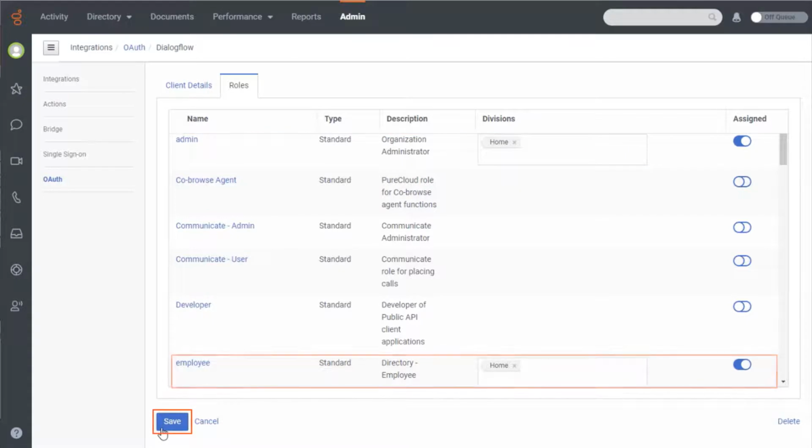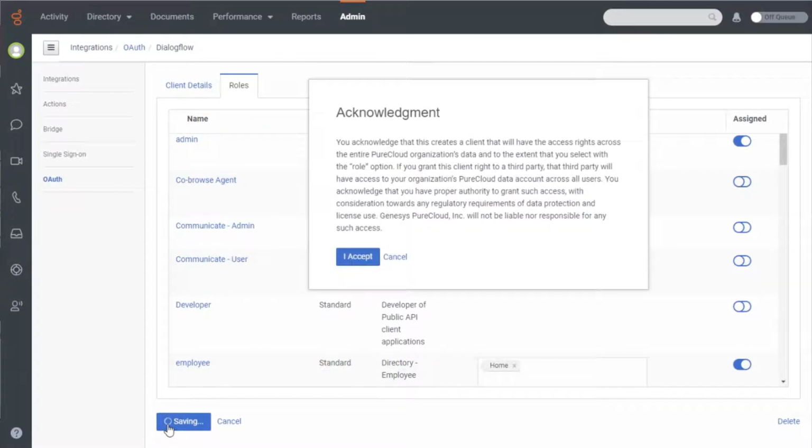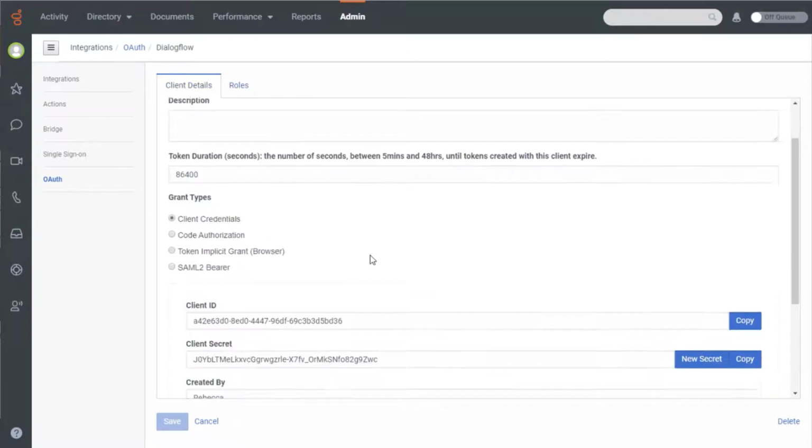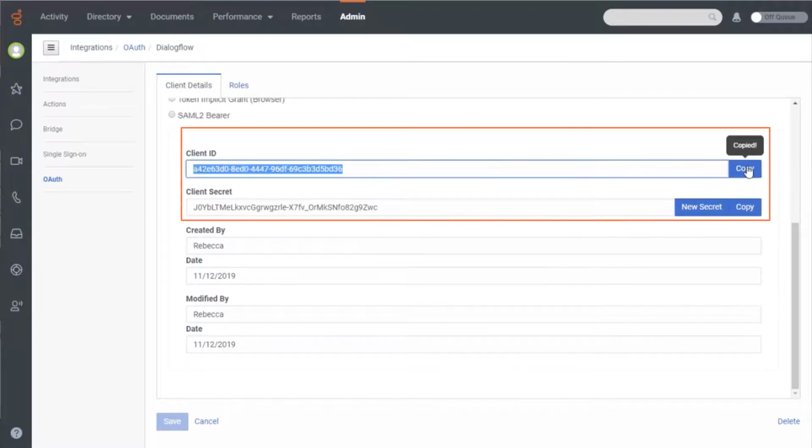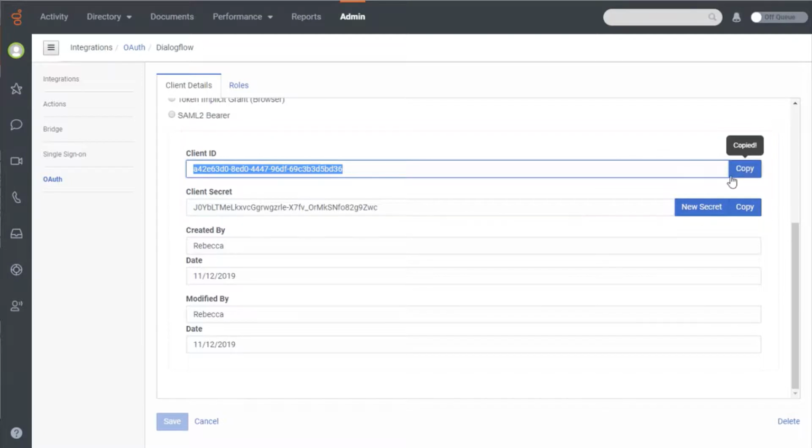Click Save. An acknowledgement appears. Click I accept to finish creating the client. Copy the client ID and client secret to a text file for use later.